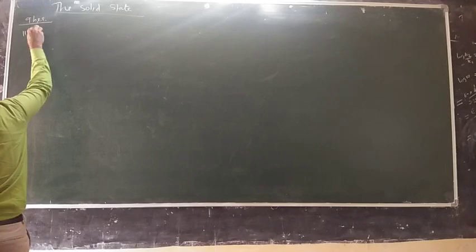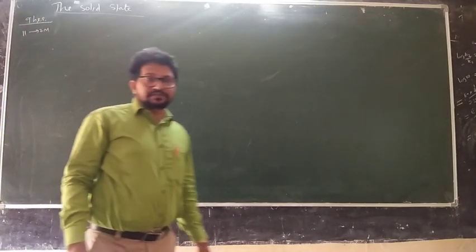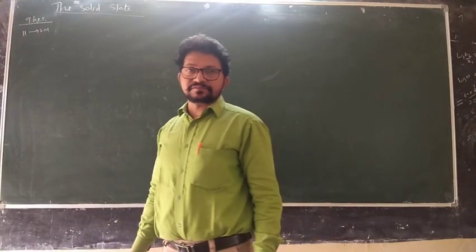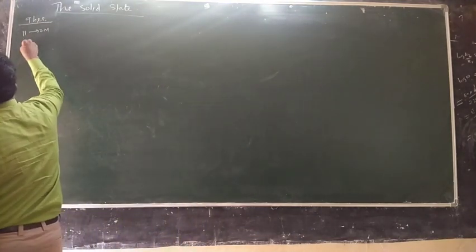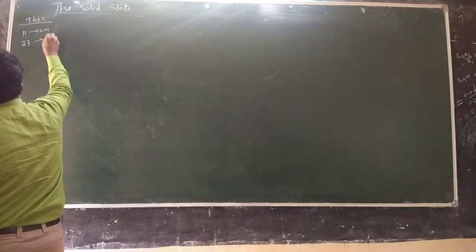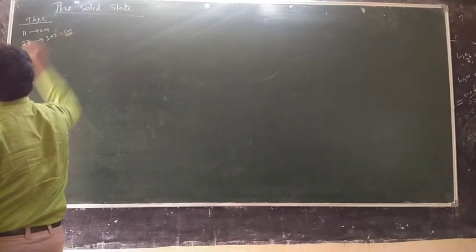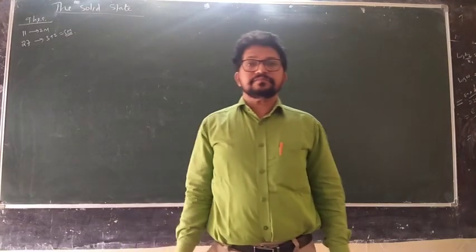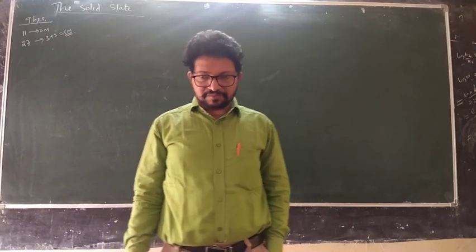Question number 11 for 2 mark in the part B. No 1 mark question. Question number 11, part B, first question, 2 mark. Question number 27, 3 plus 2, 5 mark. So totally 7 marks you are going to expect from this chapter.